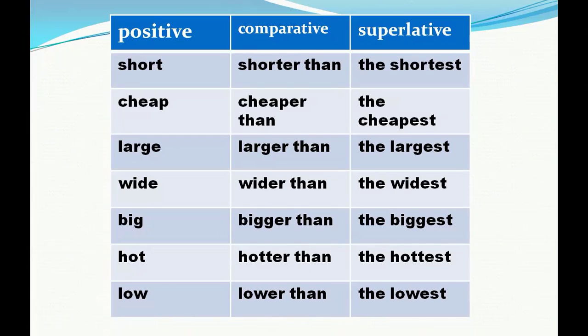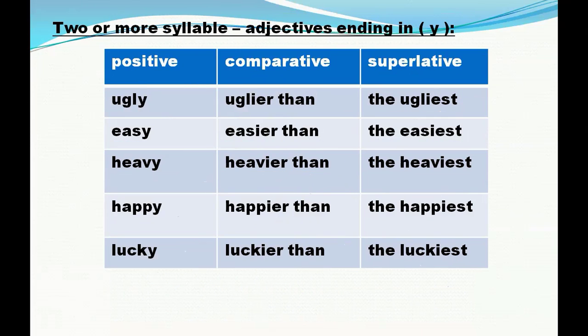Hot, in comparative, it will be hotter than. In superlative, it will be the hottest. Low, in comparative, will be lower than, and the lowest in superlative. Now let's go to two or more syllable adjectives ending in Y. For example, ugly. In comparative, the adjective ugly will be uglier than. In superlative, it will be the ugliest.